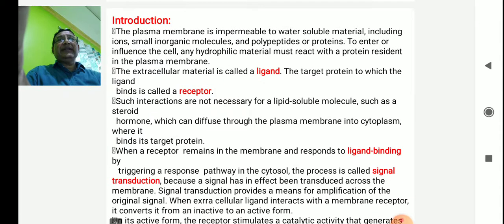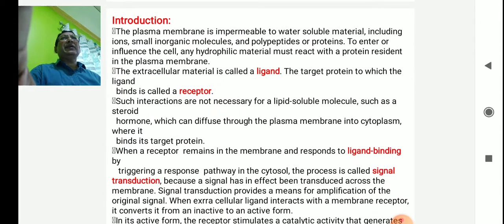First, let us begin with the introduction. The plasma membrane is impermeable to water-soluble material, including ions, small inorganic molecules, and polypeptides or proteins. To enter or influence the cells, hydrophilic material must react with the protein residents in the plasma membrane. The extracellular material is called the ligands. Extracellular material means hormones, enzymes, maybe drugs, maybe pathogens. The target protein to which the ligand binds is called the receptor, and receptors are always found on the cell membrane.